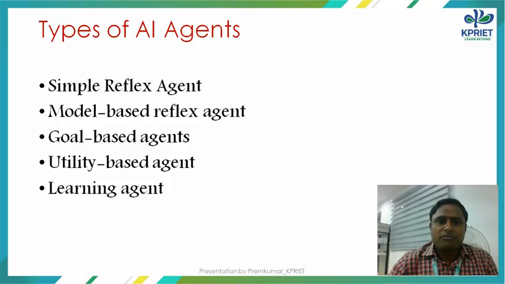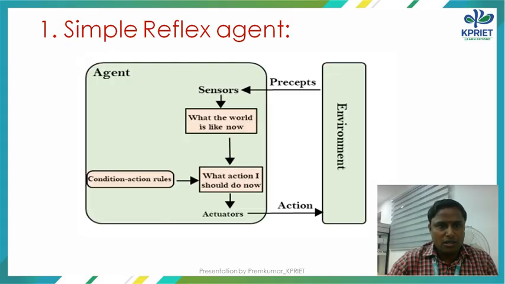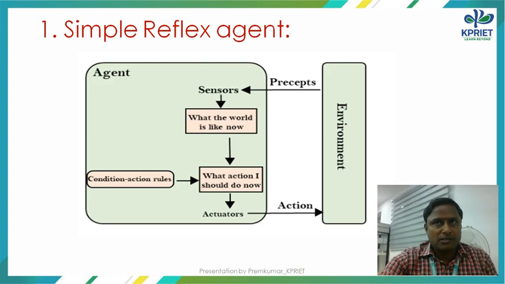Next one is types of AI agent. There are five types of AI agent: simple reflex agent, model based reflex agent, goal based agent, utility based agent, and the last one is learning agent. First we are going to see the simple reflex agent. Simple reflex agents are the simplest agents. These agents take decisions on the basis of the current percepts and ignore the rest of the perceived history. The history is not considered in the simple reflex agent.